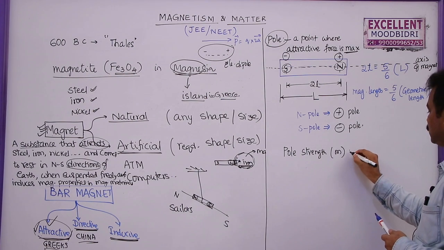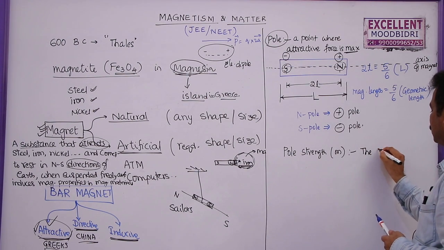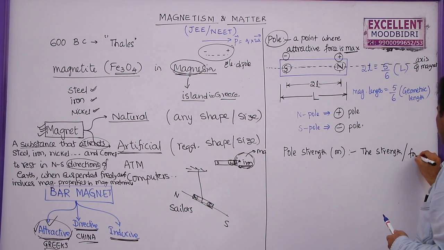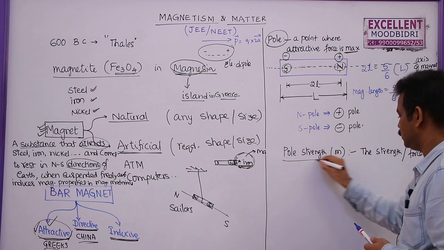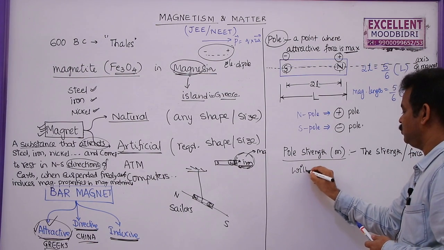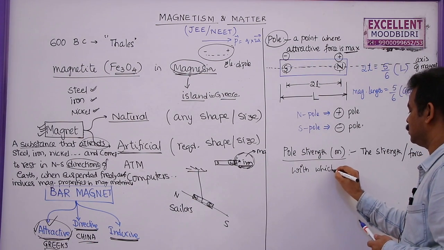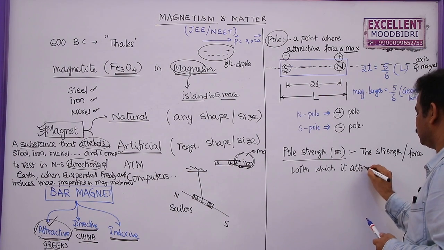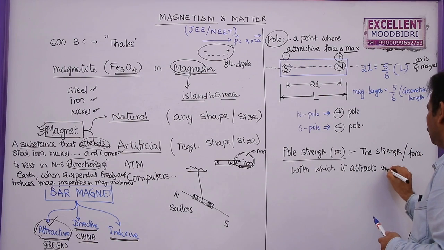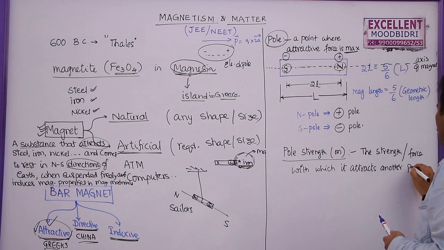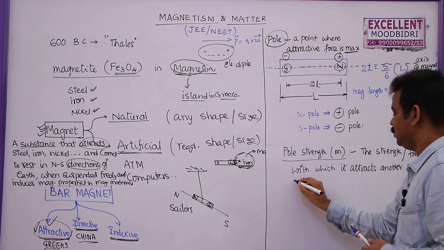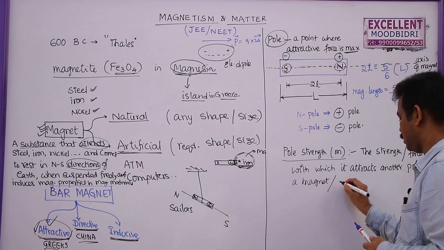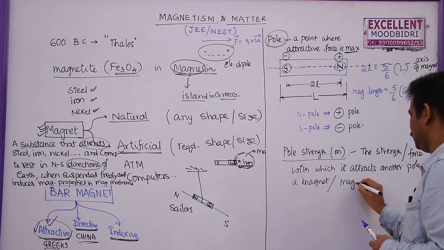So pole strength is the strength or the force with which a pole attracts another pole of a magnet or magnetic material.